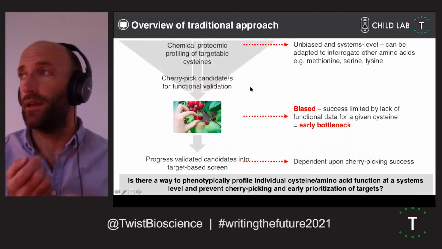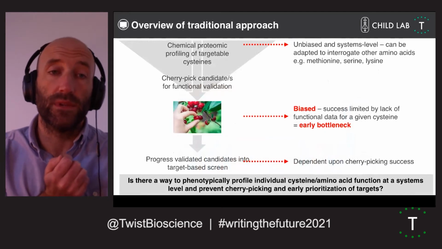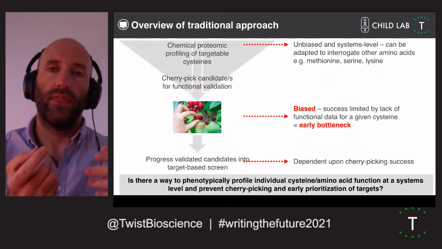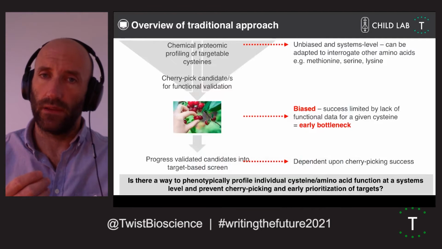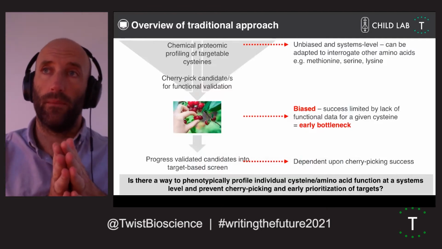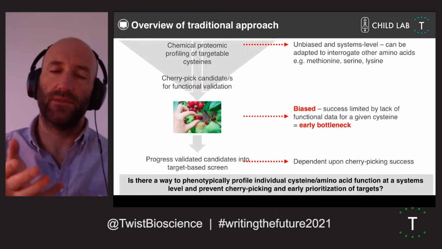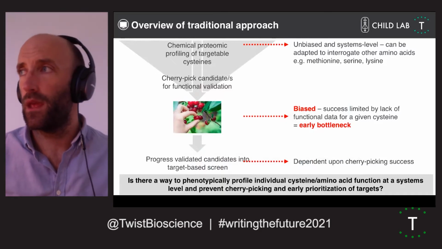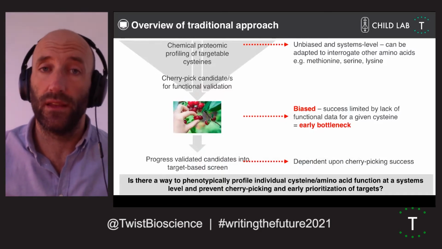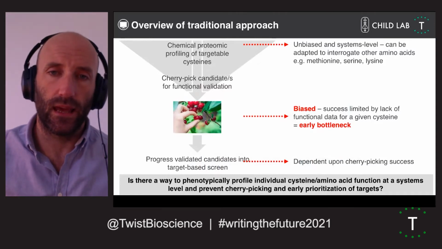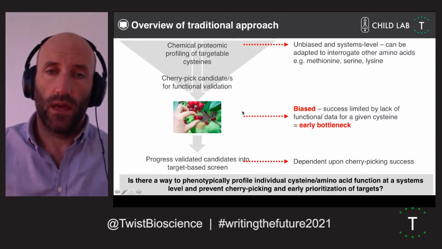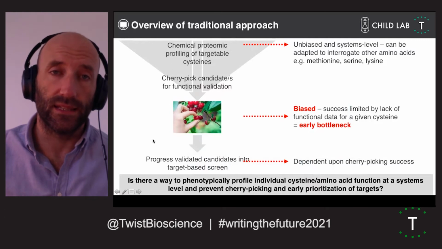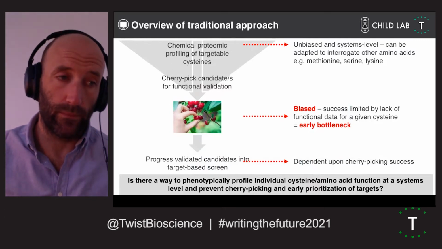You then have to go in and make a conditional mutant. So you'd want to identify a phenotype associated with knockdown of your protein containing a reactive cysteine or site of interest. And then in the background of that conditional mutant, when you've identified the phenotype, you would complement back with your different amino acid site mutants to say specifically, does this one particular residue contribute to protein function? And as I hope you can understand from that, it's non-trivial. It takes a long time, and it's also dependent on your success at cherry picking. So this is extremely biased and puts a huge bottleneck in terms of progressing and prioritizing these sites for downstream target-based screening approaches.